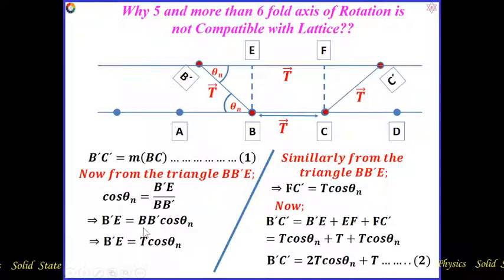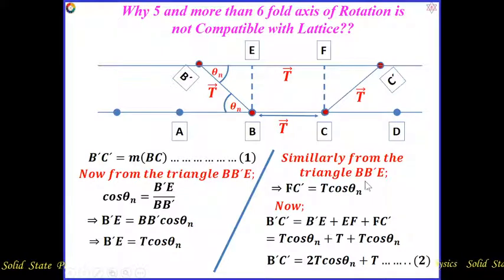That implies B dash E equal to B dash cos theta n. B dash also will be the so-called unit translation vector, because whenever I have rotated this lattice, this distance is nothing but the unit translational vector, that is T. Only this A is gone here, that means this distance is also T. So B dash is also T. Here I have not written it as a vector because it is considered as the magnitude, T cos theta n.